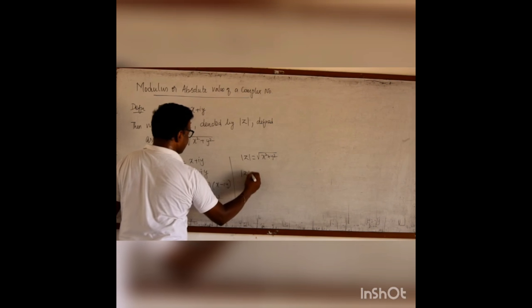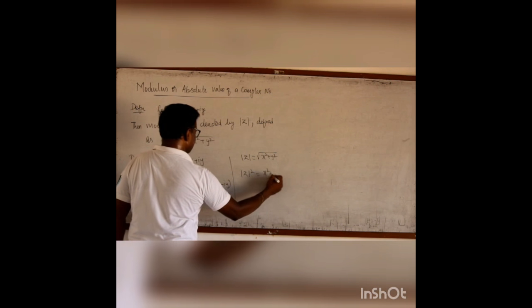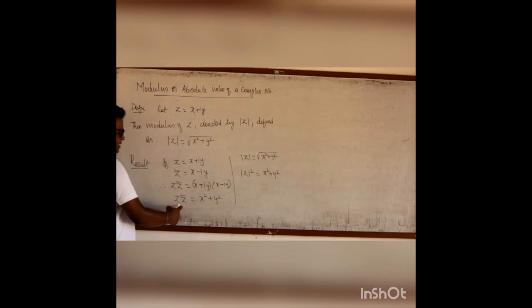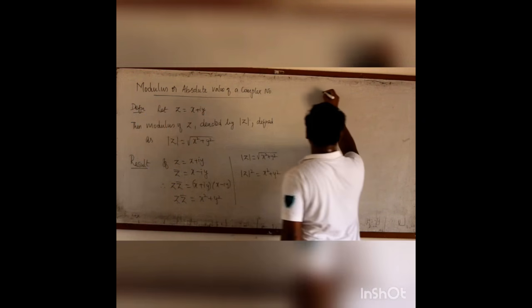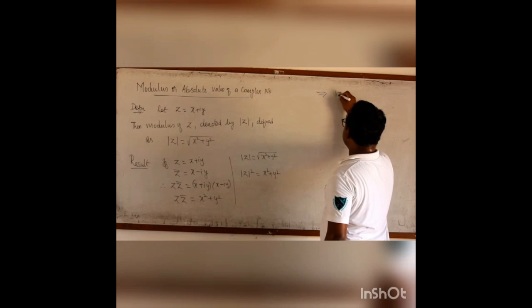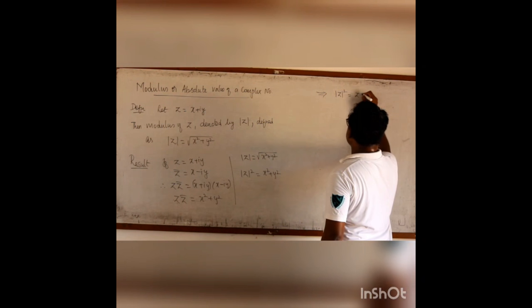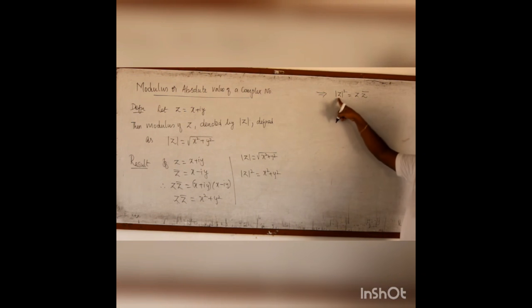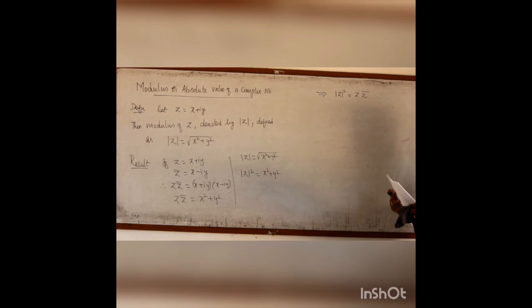Therefore, when I square on both sides, it becomes x square plus y square. Now see, there is a relationship between conjugate of a complex number and modulus of a complex number. And from this, we can say modulus of Z square is Z into Z bar. This is the relationship between modulus of a complex number and conjugate of a complex number, which is an important result. Modulus of Z square is Z into Z bar.